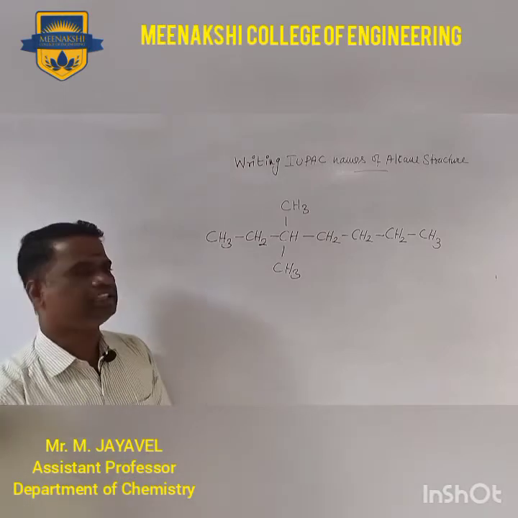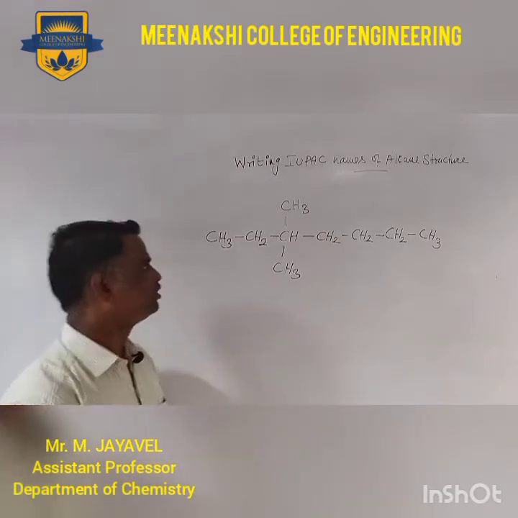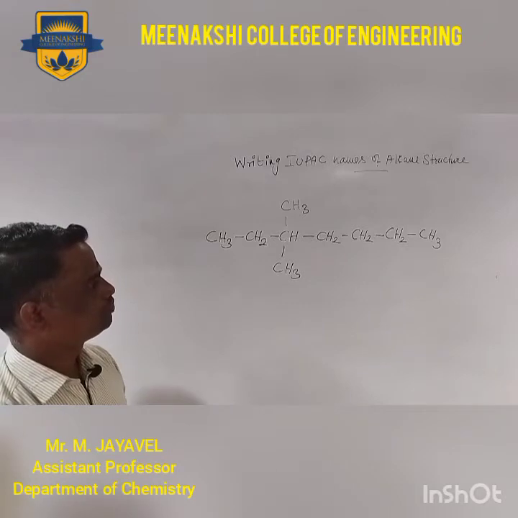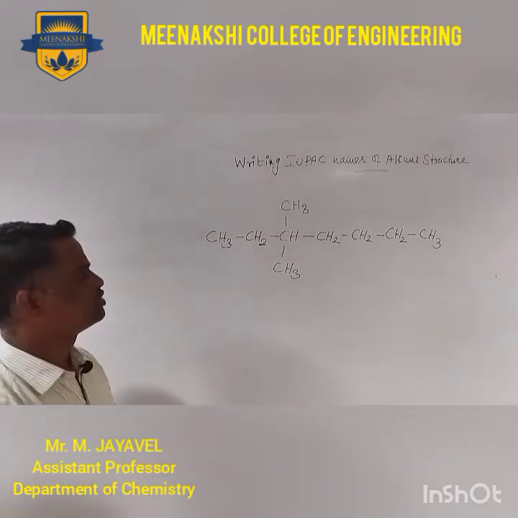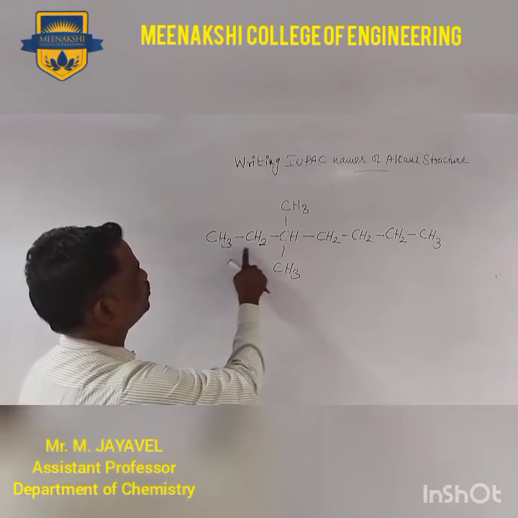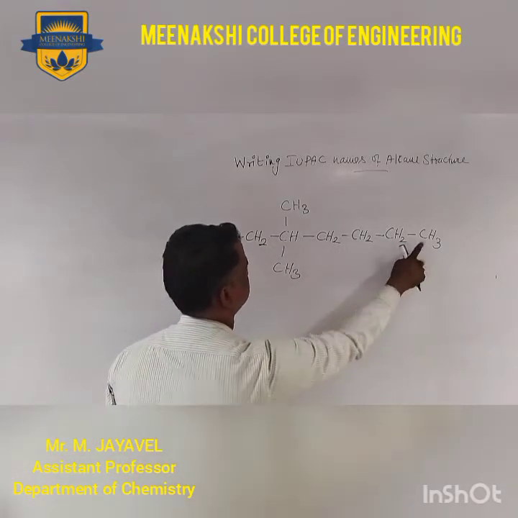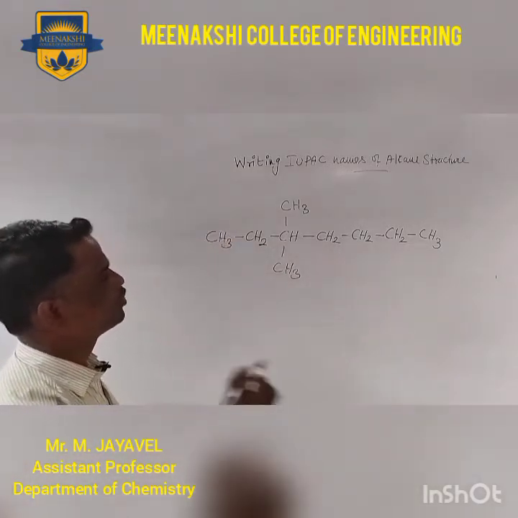The next example: you can see the structure. The continuous longest chain is 1, 2, 3, 4, 5, 6, 7.